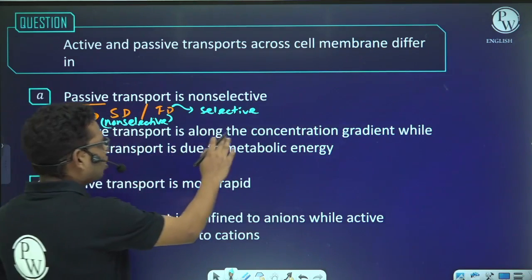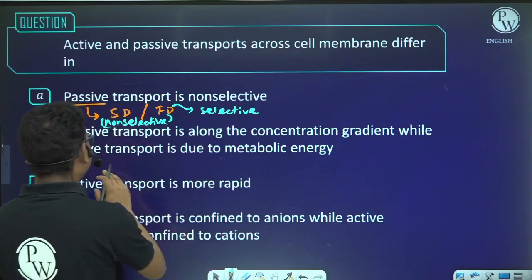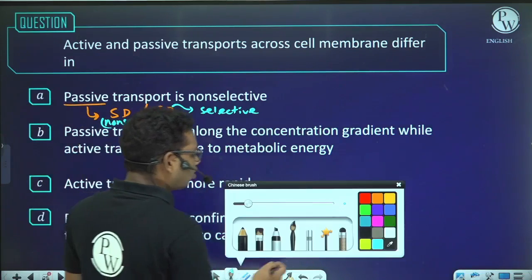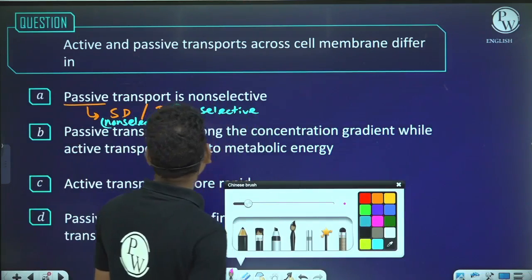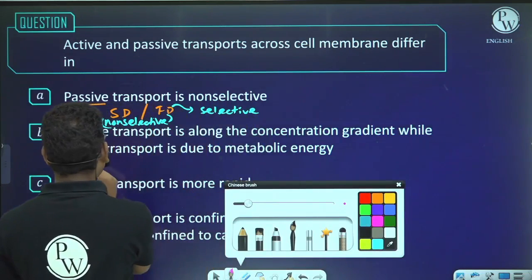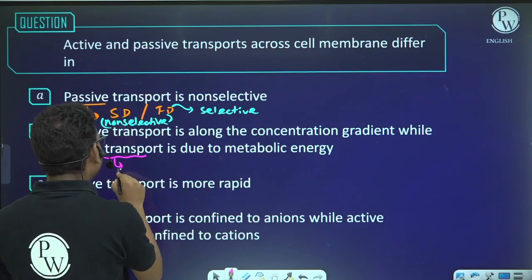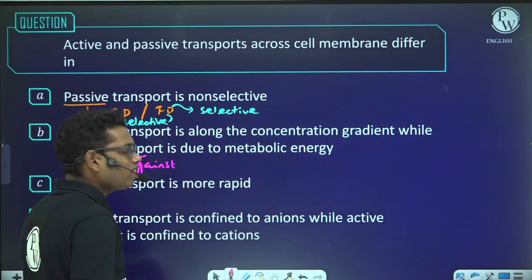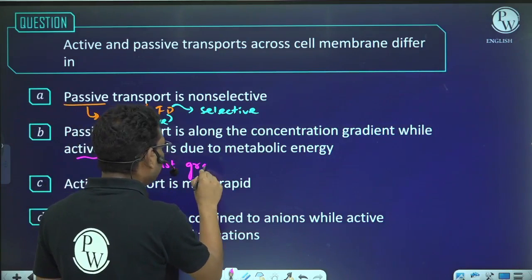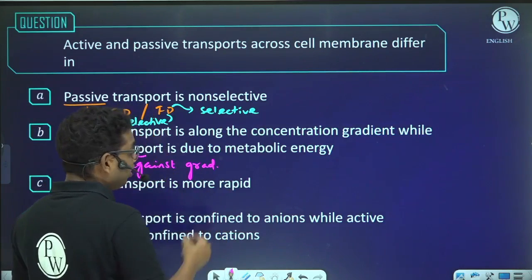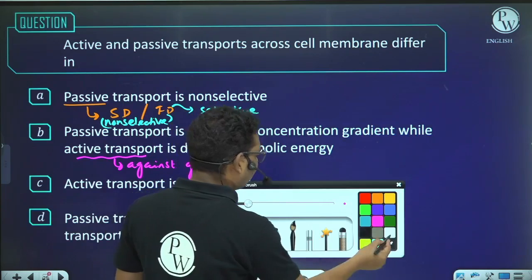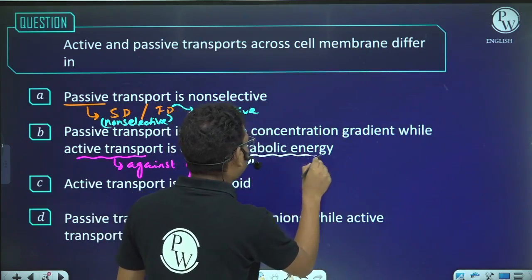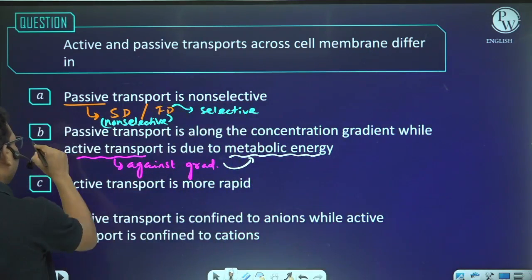Passive transport is along the concentration gradient, whereas active transport is due to metabolic energy. Yes, of course. Why? Because in active transport, the transport is against the gradient. That means from low concentration area to high concentration area. And if the transport is against the gradient, it will require metabolic energy. So this is correct. So the answer will be B.